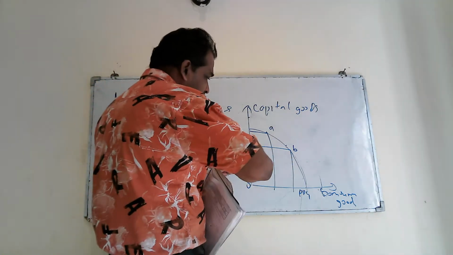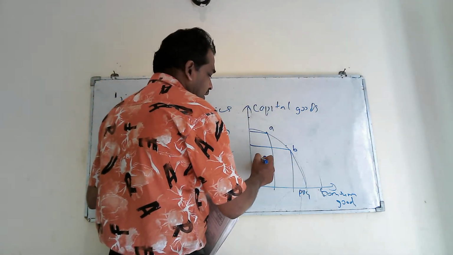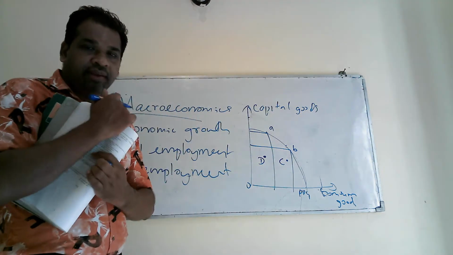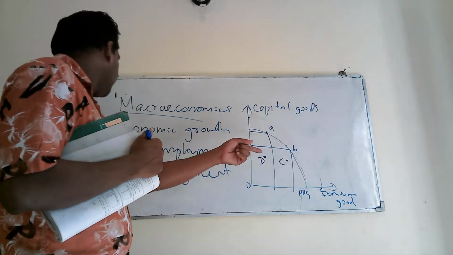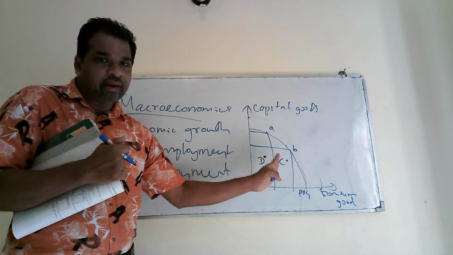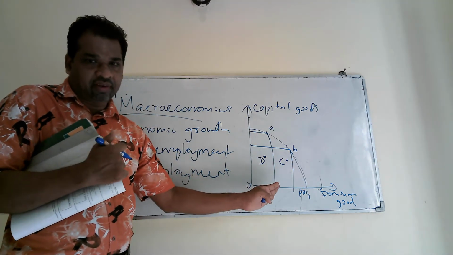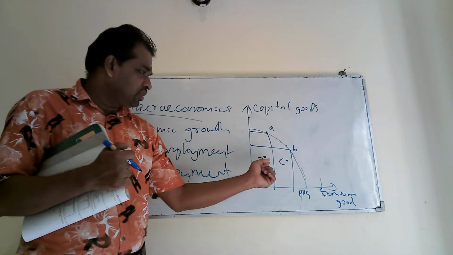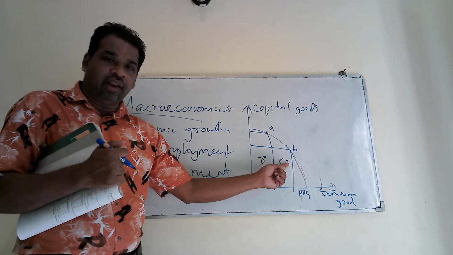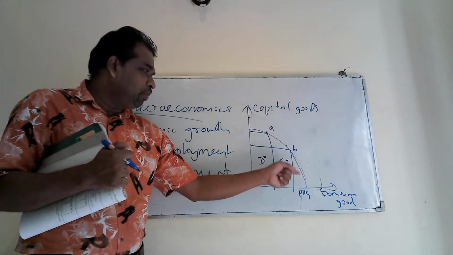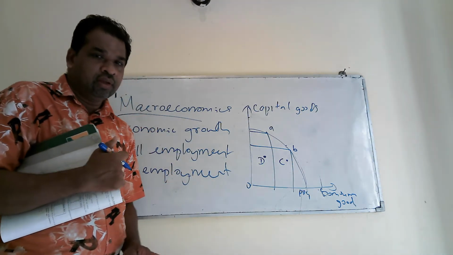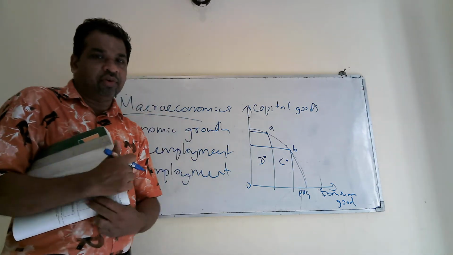If you take any point inside the curve, point D or point C, any point below the curve will indicate unemployment. So, inefficiency or unutilized resources. If you take point D, it indicates unemployment. Point C, unemployment. Likewise, if you take any point below the curve, they indicate unemployment or unused or unutilized resources.